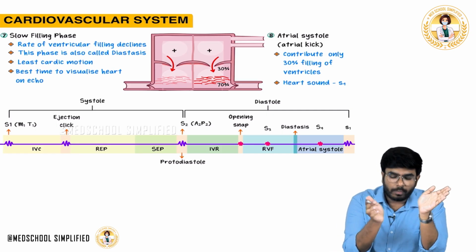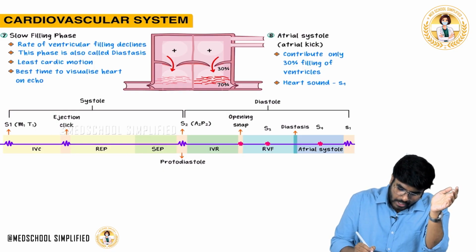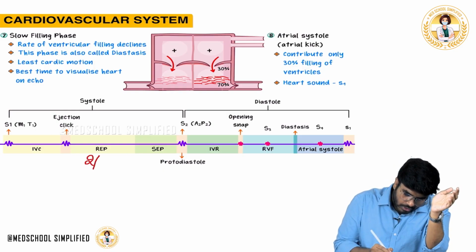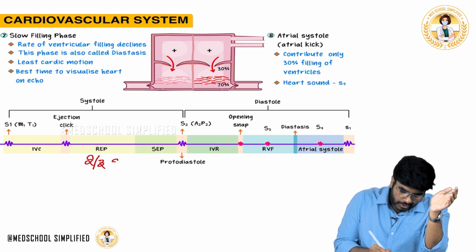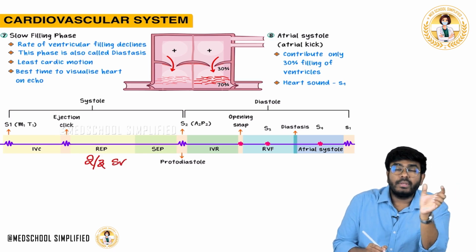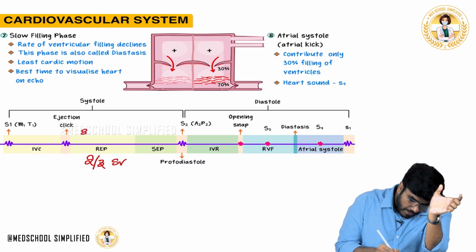Okay, once these valves are open, there is rapid ejection of the blood. How much rapid ejection? Almost 2/3. Okay, 2/3 of the stroke volume is going to be ejected, during a pressure change of 81 mmHg to 120 mmHg.